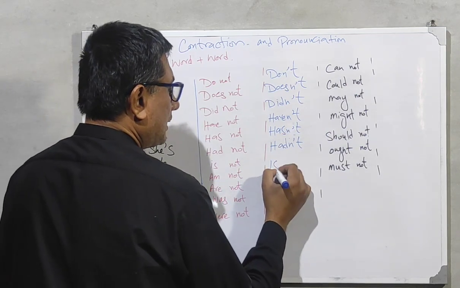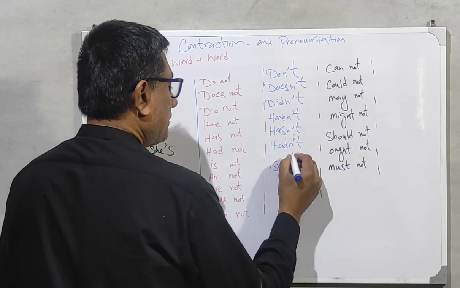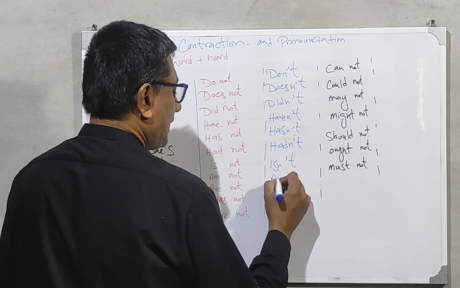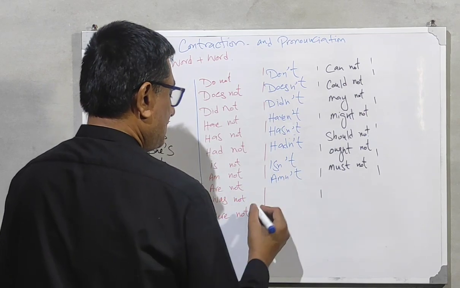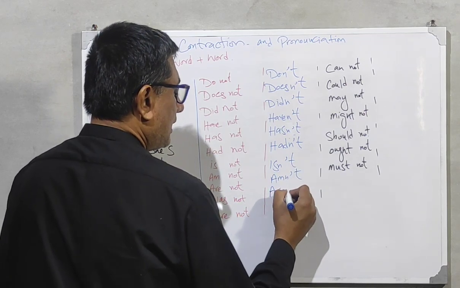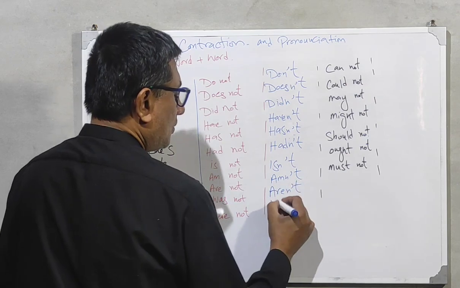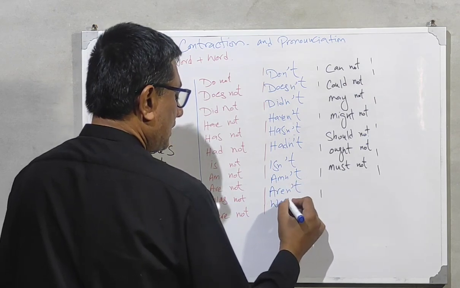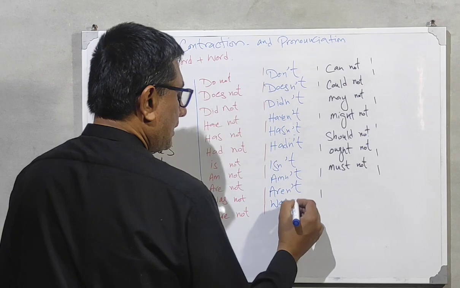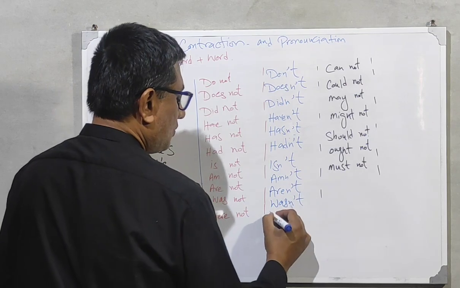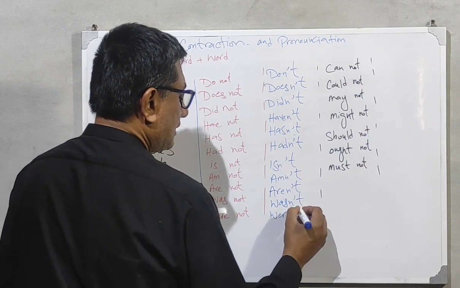Is not, I-S-N apostrophe T. Am not, A-M-N apostrophe T. Are not, A-R-E-N apostrophe T. Was, W-A-S-N apostrophe T. Were, W-E-R-E-N apostrophe T.